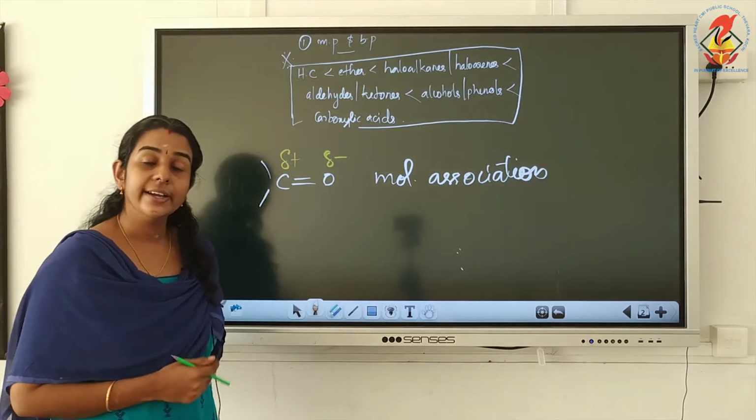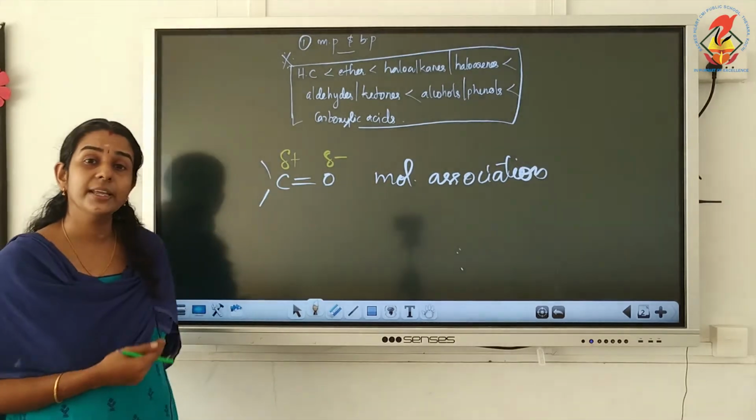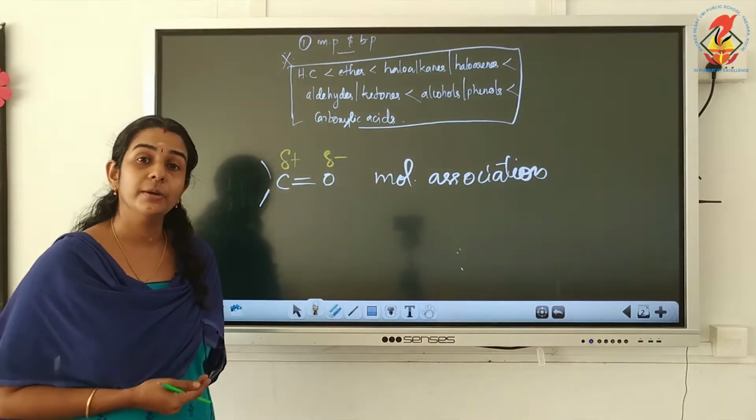So why aldehydes and ketones are having high melting point and boiling point than hydrocarbons and ethers?